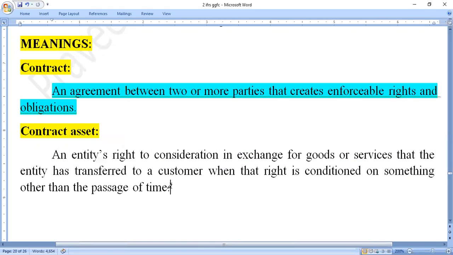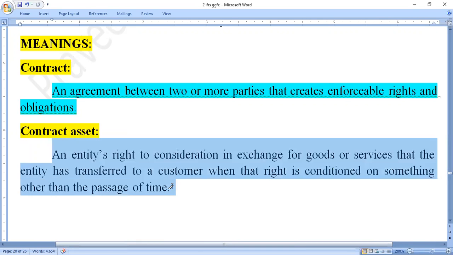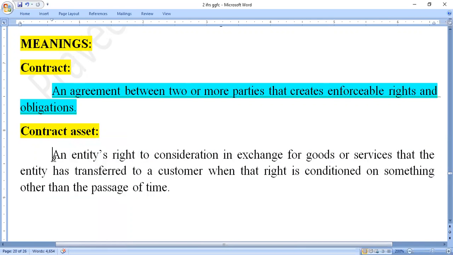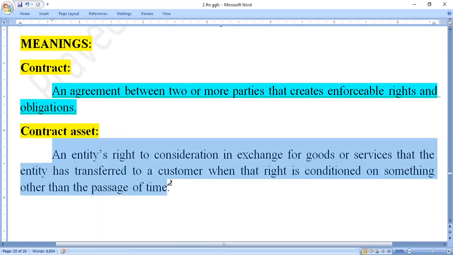What is meant by contract asset is nothing but an entity's right to consideration in exchange of goods and services that the entity has transferred to a customer when that right is conditioned on something other than the passage of time.